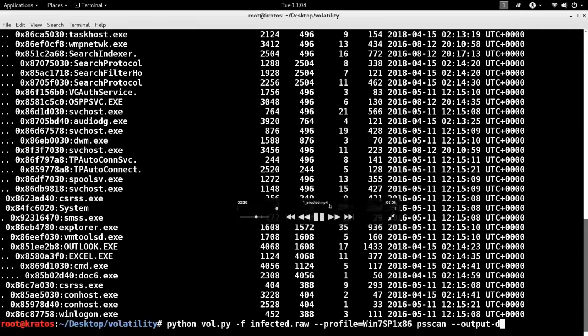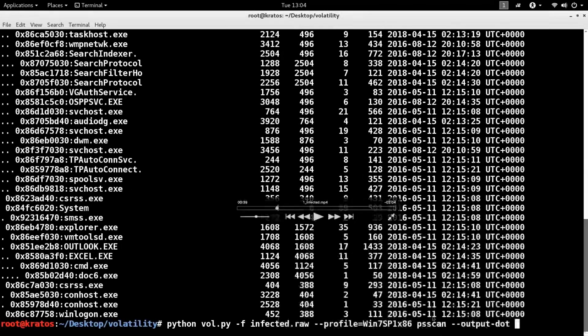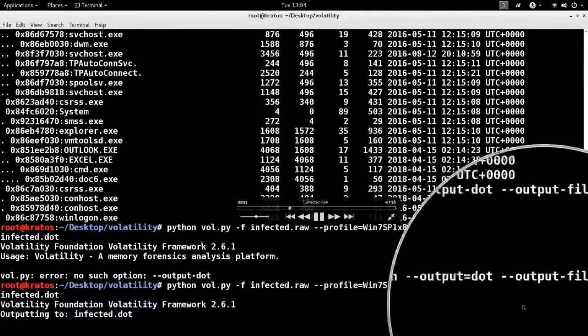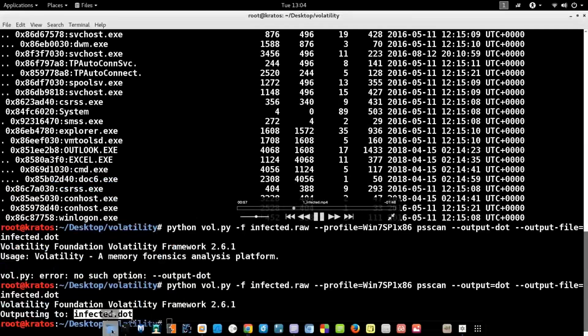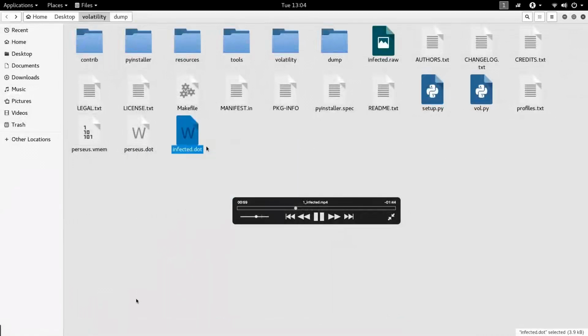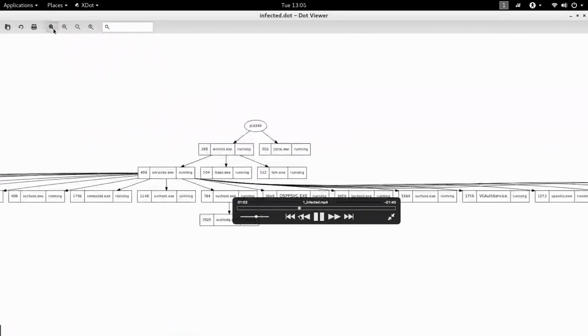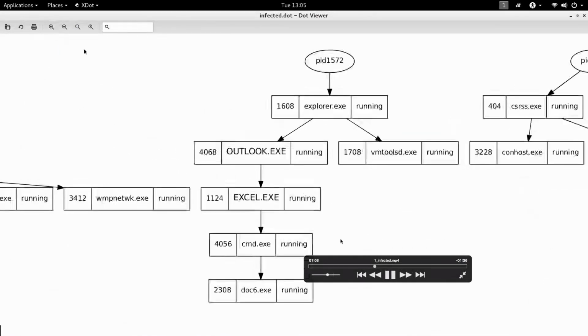So there are various plugins in Volatility. The one is called PSScan. The PSScan also lists the process, but you can write the process listing to a dot file format. For example, here I'm writing the PSScan output to a dot file format. Now you can open this dot file with a graph visualization software, for instance, GraphViz or XDot. In this case, I'm opening it in XDot. So it will show you the parent-child relationship in a visual fashion.